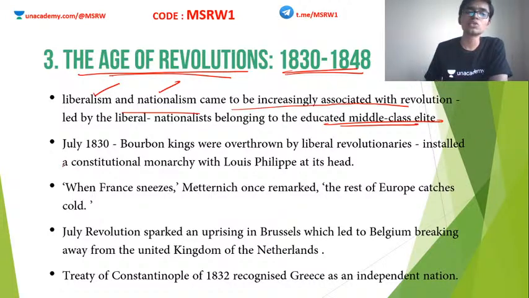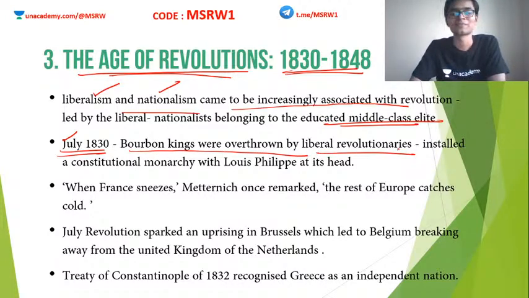Clear? So in July 1830, these kinds of movements started again in France. In July 1830, the Bourbon kings were overthrown by the liberal revolutionaries. Remember, all these things started in the French Revolution, even before Napoleon. Now the second wave of these revolts also starts in France.